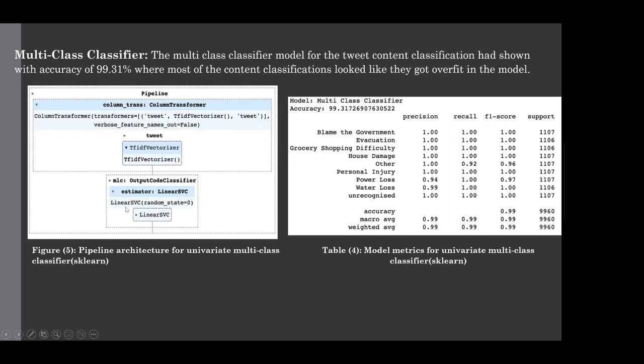Here we are using a linear SVC, which is a support vector machine. And over that, we are using an ensembling method called output code classifier provided by sklearn to perform the univariate classification. And this also really performed well.